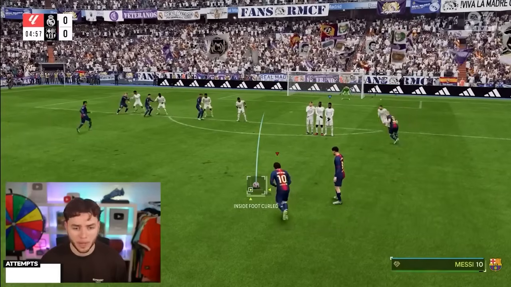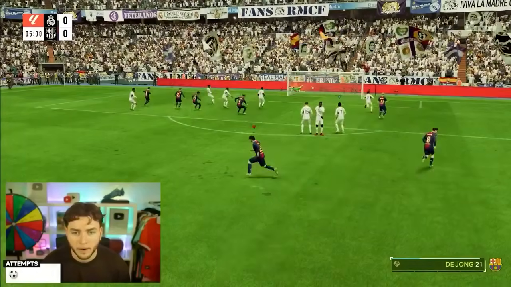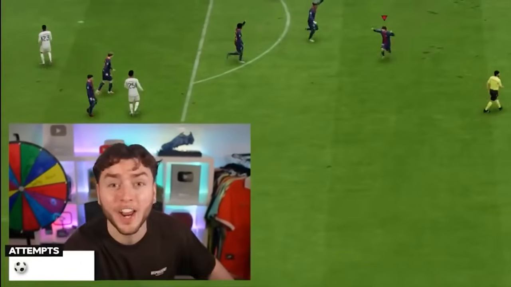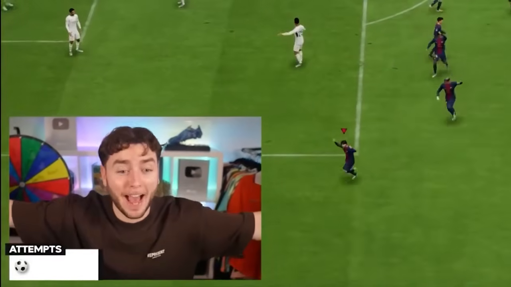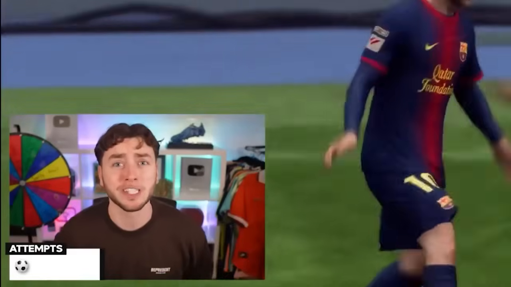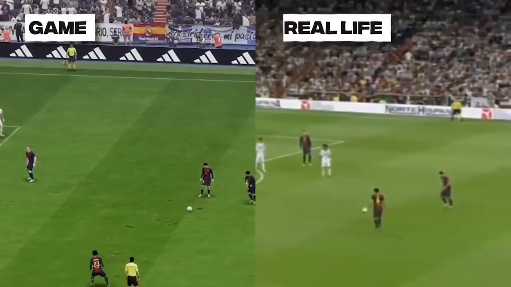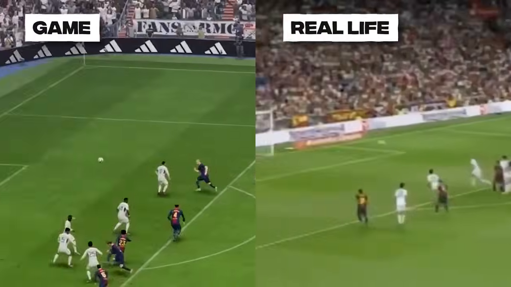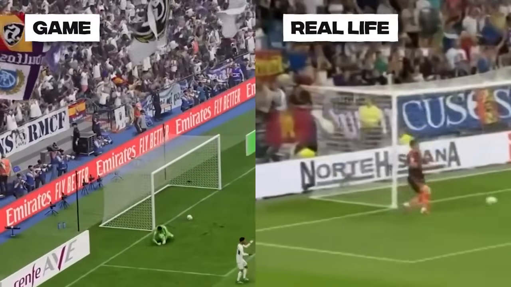There's no power bar. Okay, this could go anywhere. Oh, it's gone in. It could have gone anywhere, but it's Messi. So, of course, it's gone in the back of the net. Well, it's fair to say we smashed that on our first attempt.